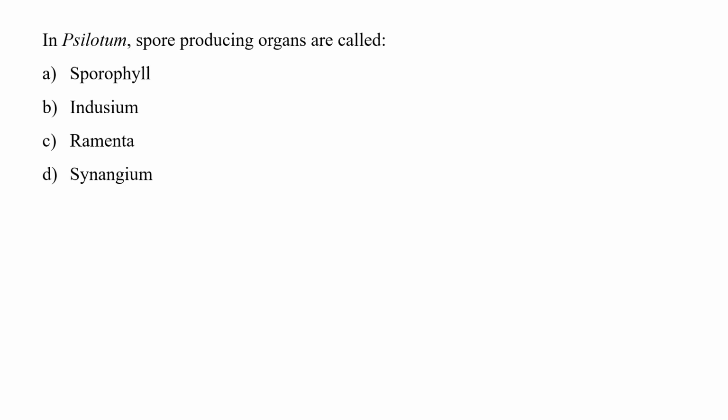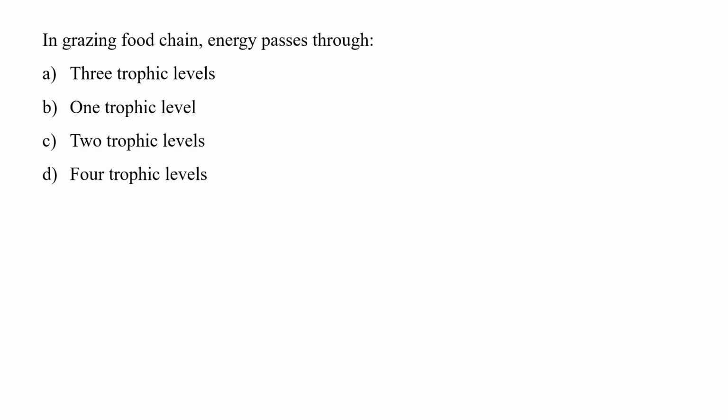Next question says, in Xylotum, spore-producing organs are called A. Sporophyll, B. Indusium, C. Rementa and D. Synangium. So, in Xylotum, the spore-producing organ is synangium. It is a trilobed, spore-bearing structure that is the fusion product of three sporangia. If it talks about its location, it is present in the axils of foliar leaves on aerial shoots. So the correct option is option number D, synangium.